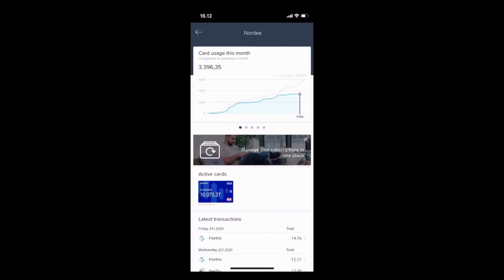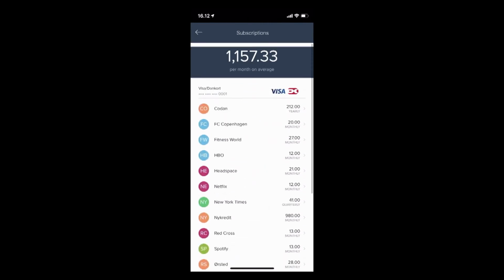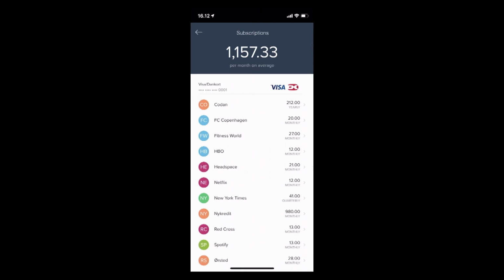But I also want to show you one of the other banks that we are live with. We are live with 4 different banks. One of them is Nordea. So if we can switch to the phone, please. This is what it looks like in Nordea's environment. It's a totally different look. This is a full white label service. Here you can see in the middle we have manage your subscriptions in one place. We'll press that. And then again we show another type of overview of the different subscriptions.